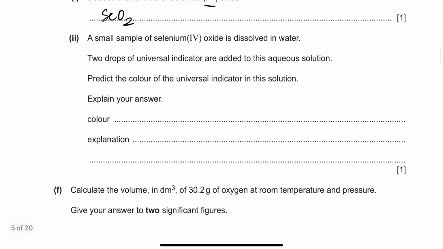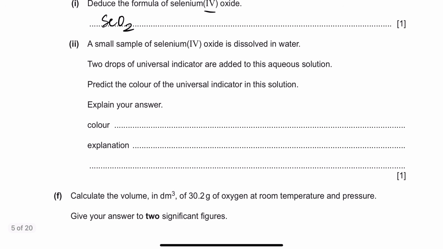Then it says a small sample of selenium oxide is dissolved in water. Okay, so selenium oxide was a non-metal, right? And if you dissolve a non-metal in water, what will happen, everybody? You have a non-metal oxide. If you dissolve it in water, what will happen? Acid will be formed. Whenever you dissolve non-metal oxides in water, you'll get acid, right?